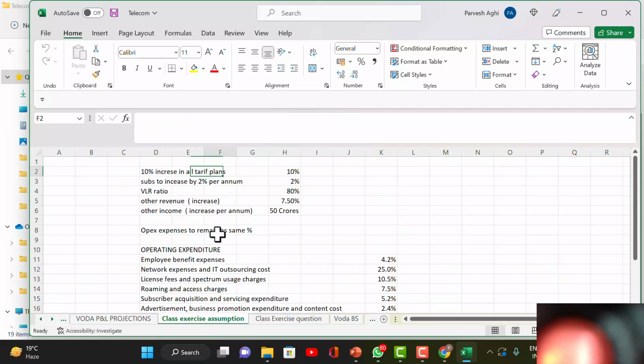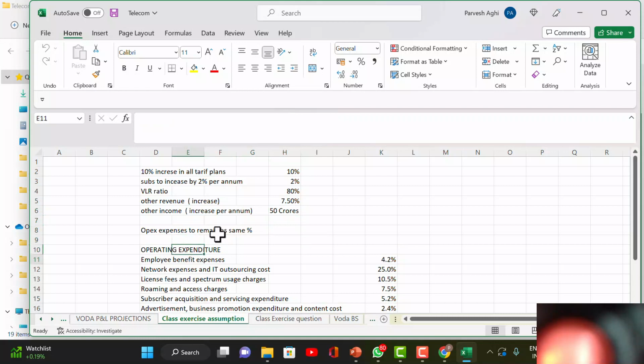10% increase in tariff in all the plans. So you choose that there is going to be 10% increase. Okay, subscriber to increase by 2% per annum. Okay, VLRA should take 80% now. Other revenue increase by 7.5% every year. And other income जो छोटा है वो 50 करोड़ हर साल बढ़ जाएगी.